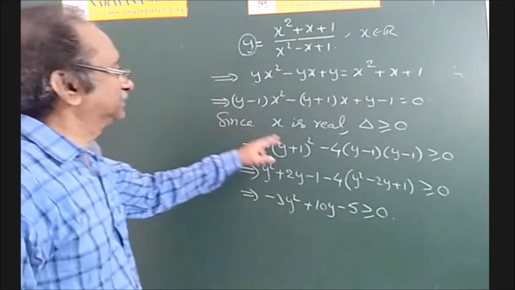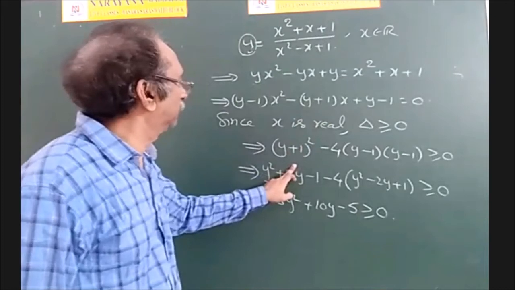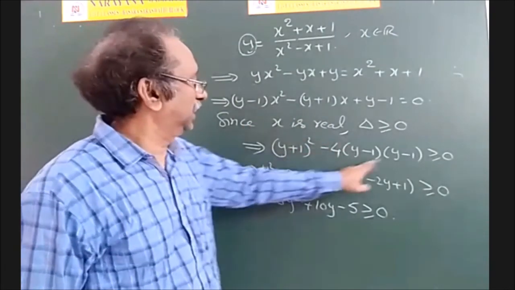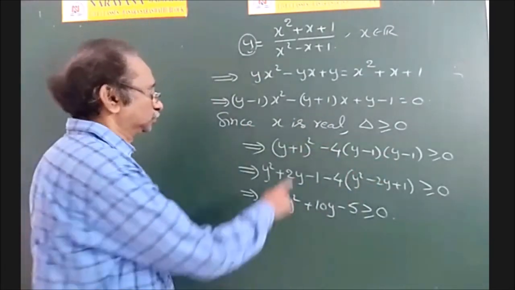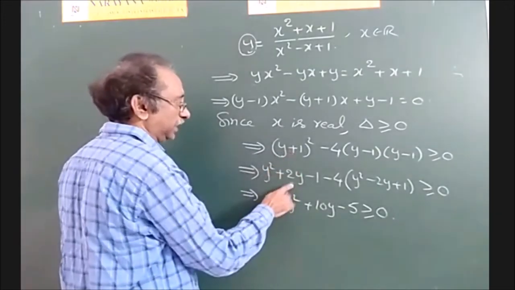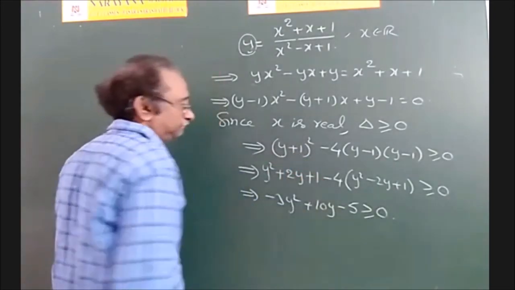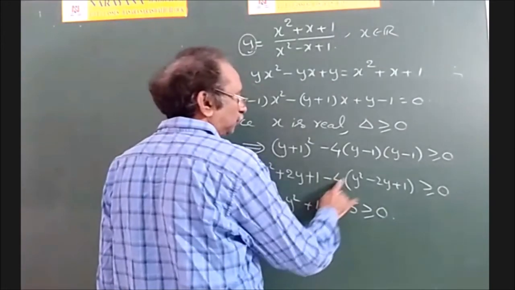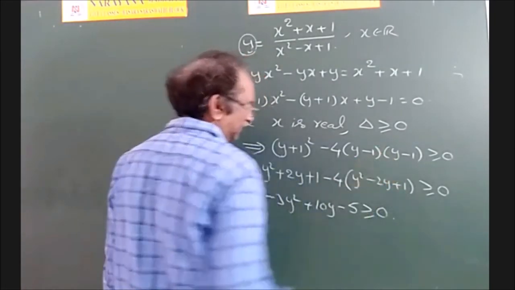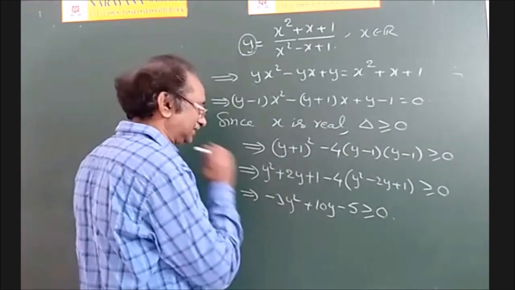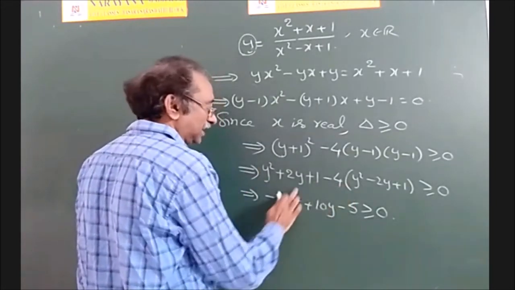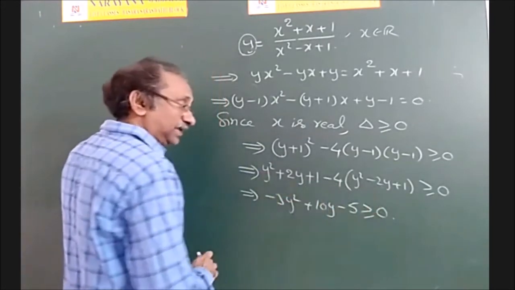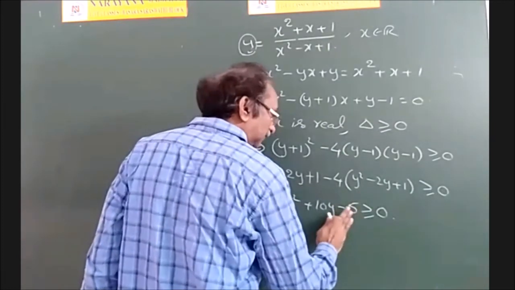And x is real, discriminant greater than or equal to 0, b square minus 4ac. So y square plus 2y, oh it is plus 1. Yes, sir. So y square plus 2y plus 1, minus 4 into (y square minus 2y plus 1). So once again I will change this: minus 3y square plus 2y plus 8y, that is 10y, and 1 minus 4 is minus 3.